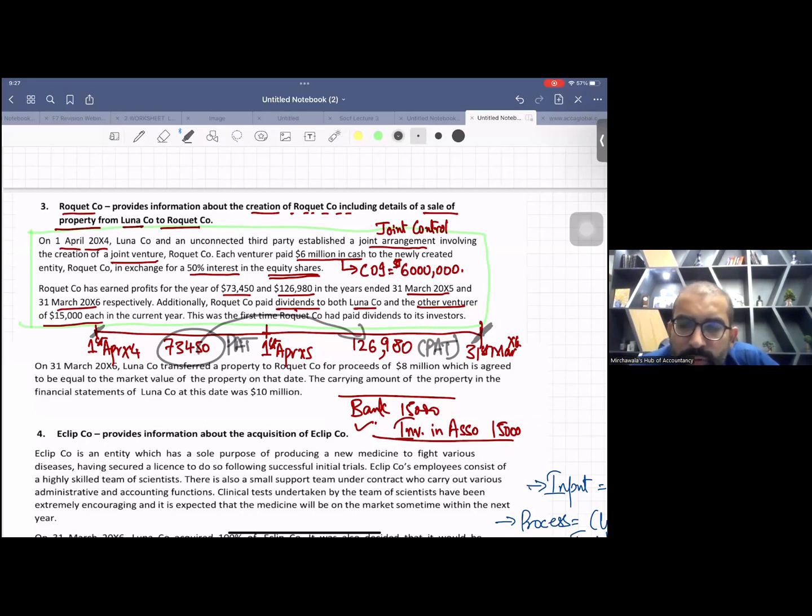And as you have to work for SOFP, that's why we take the cumulative figure, because SOFP is always as at.